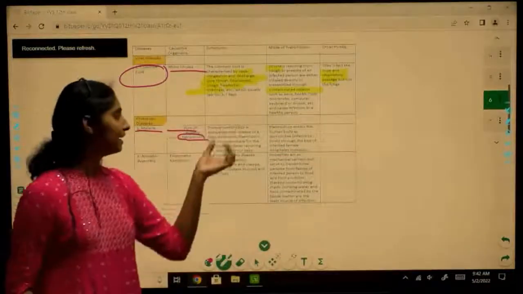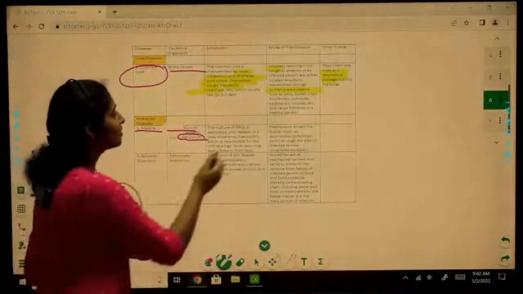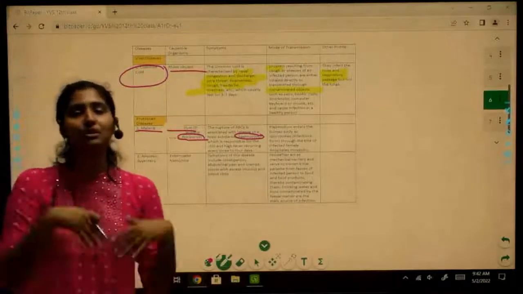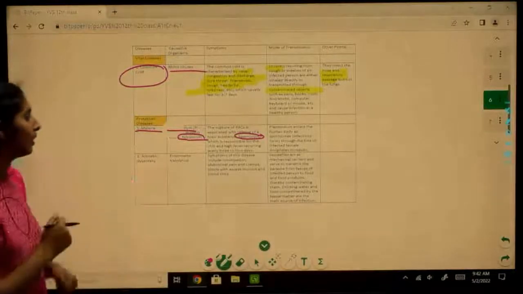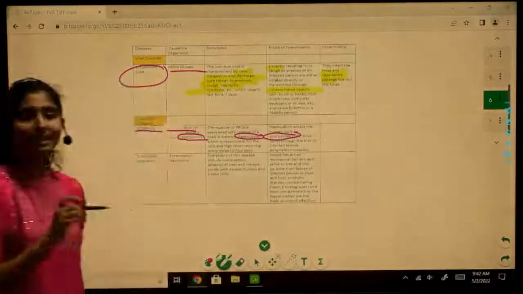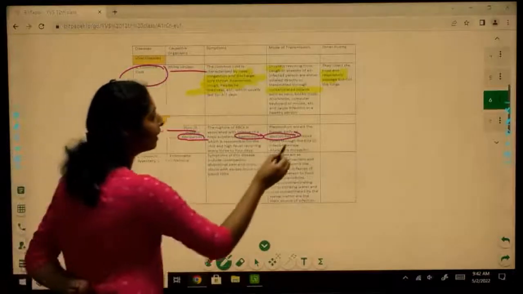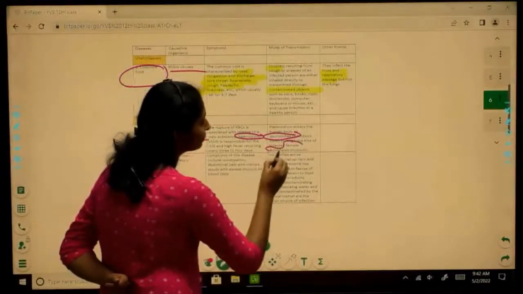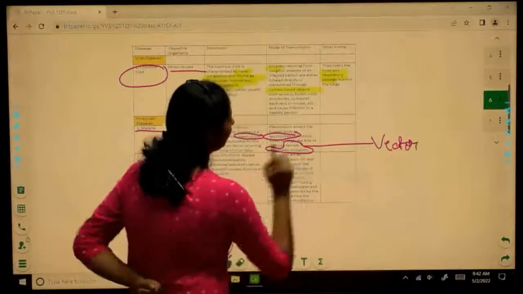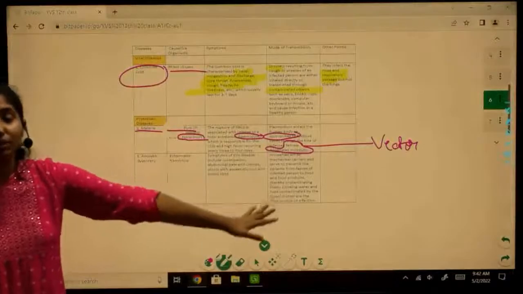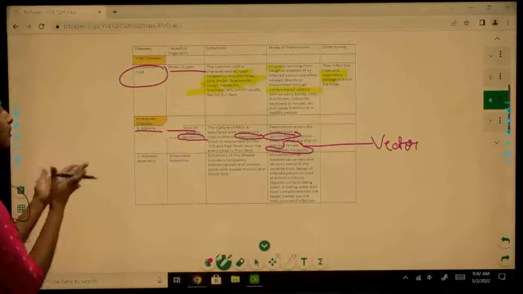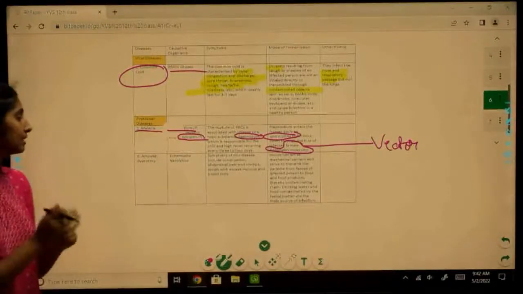So we have seen how the rupture of RBCs releases a toxic substance known as hemozoin. This hemozoin, I told you, is responsible for all the chills that we get, right? And the infectious stage is sporozoites, and in this case the vector is the female Anopheles mosquito. So your vector in the case of malaria is the female Anopheles mosquito. And what is the causative organism? It is Plasmodium.